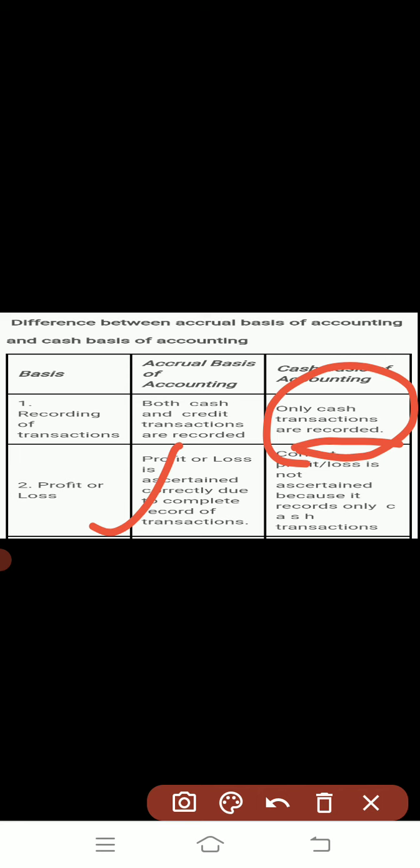It will give the result of cash transactions only. It will not involve transactions done on credit, or which are outstanding or prepaid. So in the cash basis exact profit cannot be found, but the accrual basis gives a fair result of profit and loss.